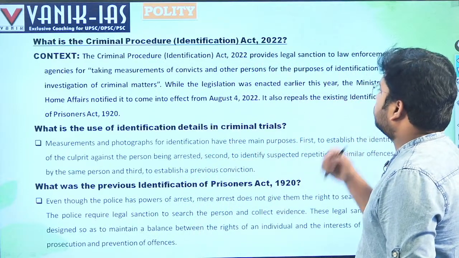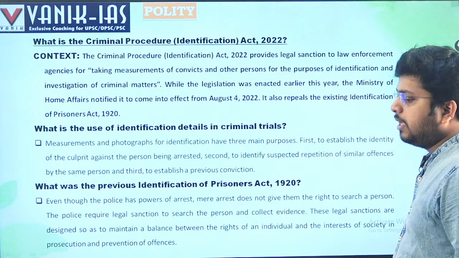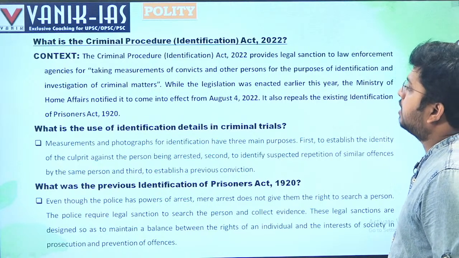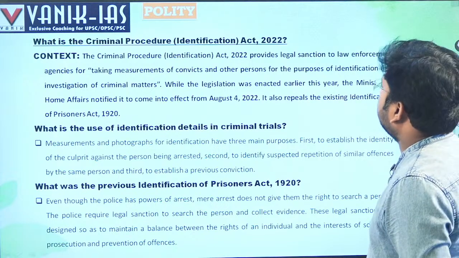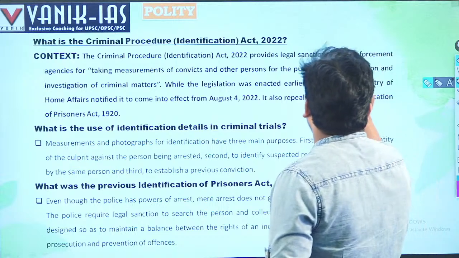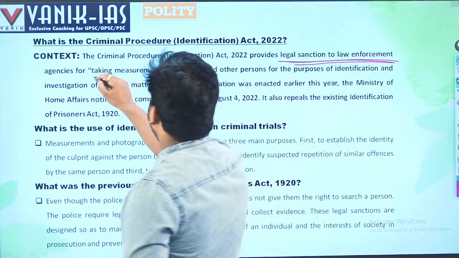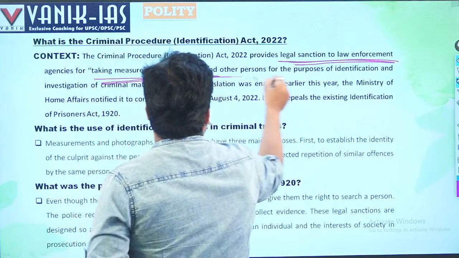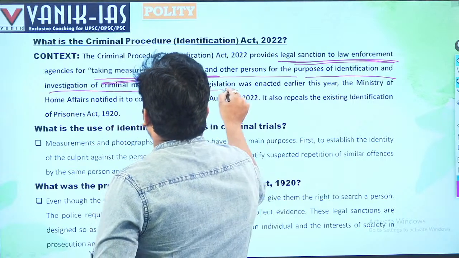What is the Criminal Procedure Identification Act 2022? The Criminal Procedure Identification Act 2022 provides legal sanction to law enforcement agencies for taking measurements of the convicts and other persons for the purpose of identification and investigation of criminal matters.